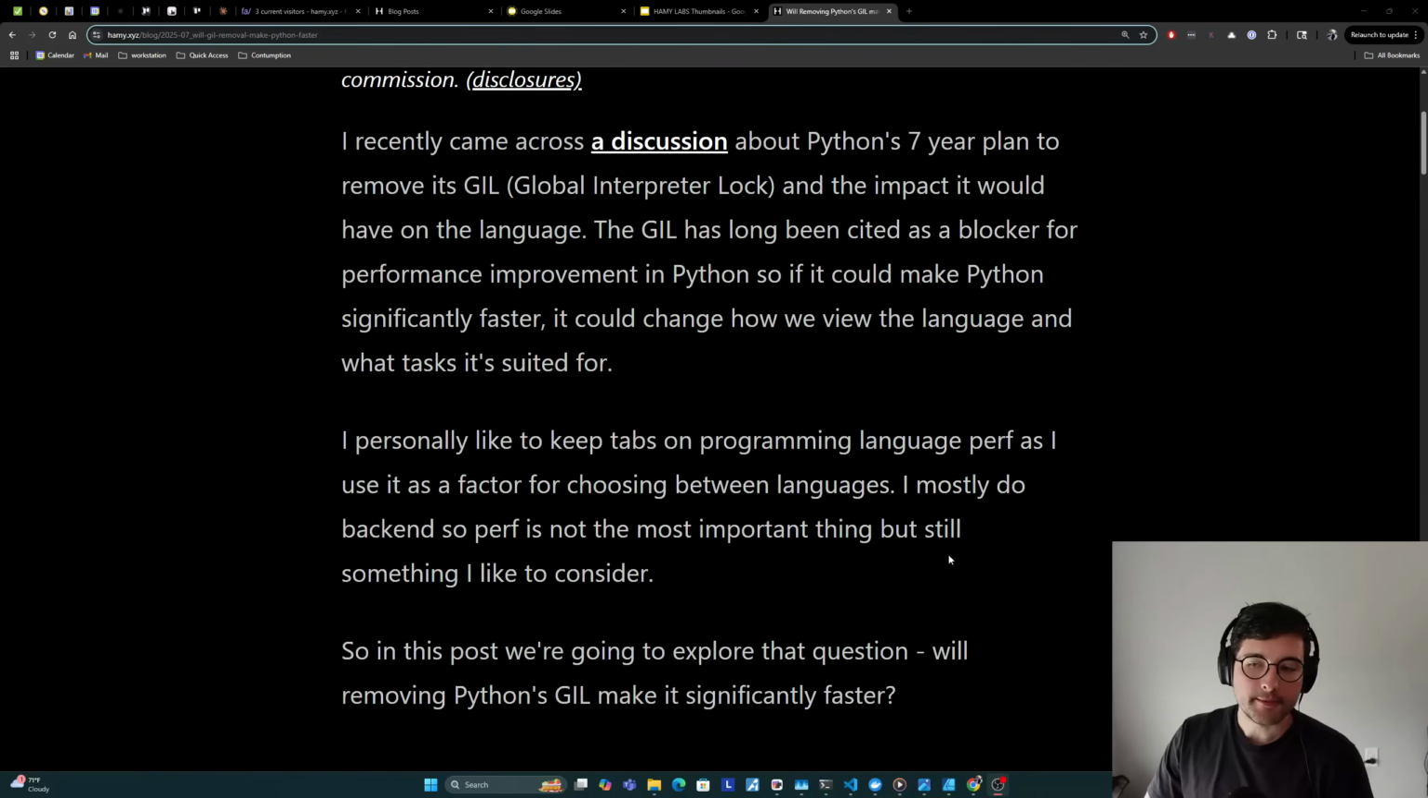Now, I personally like to keep tabs on programming language performance as I use it as a factor for choosing between languages for my different projects. I mostly do backend, so performance is not the most important thing. I'm doing web services, a lot of waiting on I/O, so it's often not the most important thing for my workloads, but it's still something I like to consider, especially as I like simple scalable systems, so the more that my system can do as a single or simply vertically or small horizontally scaled system, the less work I have to do myself as a solo dev. So in this post, we're going to explore that question: will removing Python's GIL make it significantly faster?